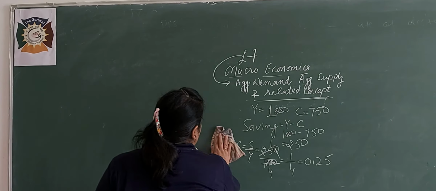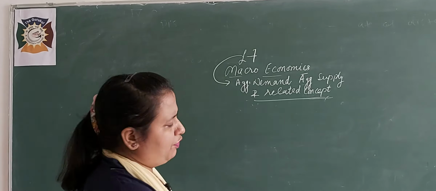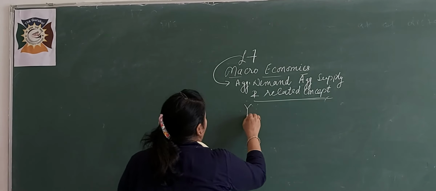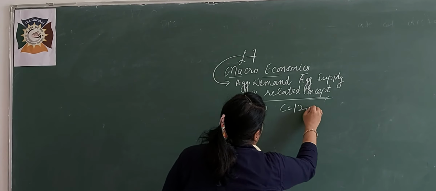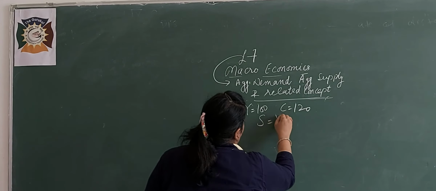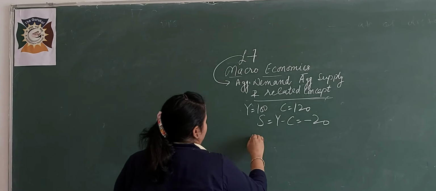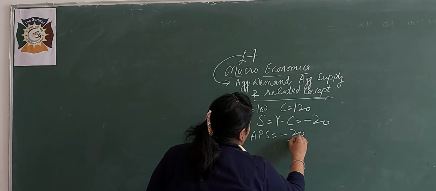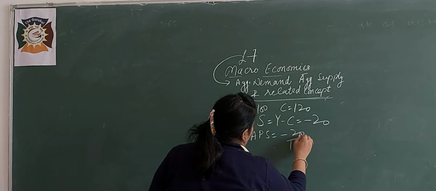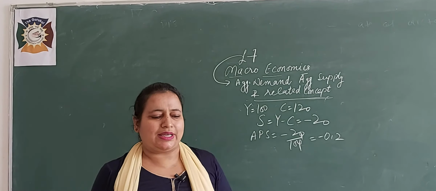If income is 50, and consumption is 60, then saving will be negative. Suppose income is 100 and consumption is 120, what will be the saving? Y minus C, that is minus 20, and APS is minus 20 upon 100, which means minus 0.2. So it can be.